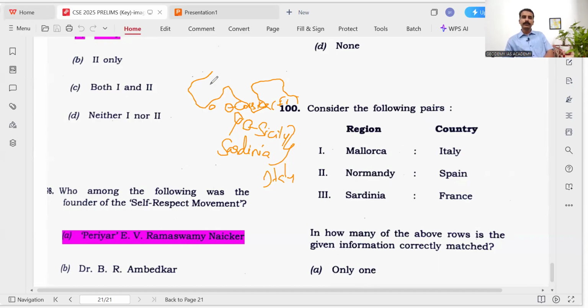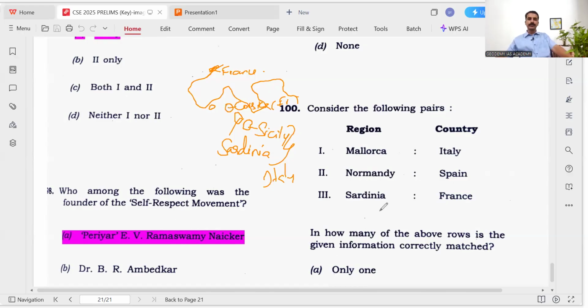And Normandy is here on the Atlantic coast of France. It was in the news for the 80th anniversary of the Second World War events. The Normandy region war was one of the important events in the Second World War, and one article was published related to it.